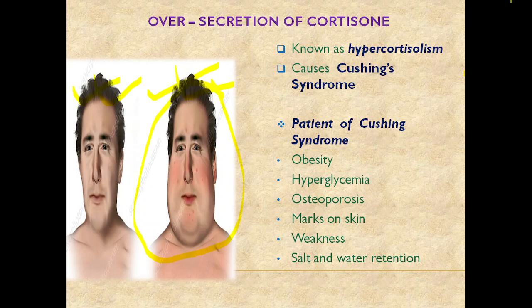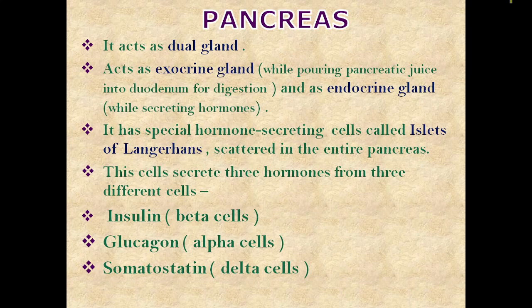Now if we go to the next portion, that is the pancreas. The pancreas is an interesting gland. Why am I calling it that? Because it has both the system of ductless glands and duct glands, meaning it acts as a dual gland. It acts as an endocrine gland while secreting hormones and an exocrine gland while pouring pancreatic juice into the duodenum for digestion.